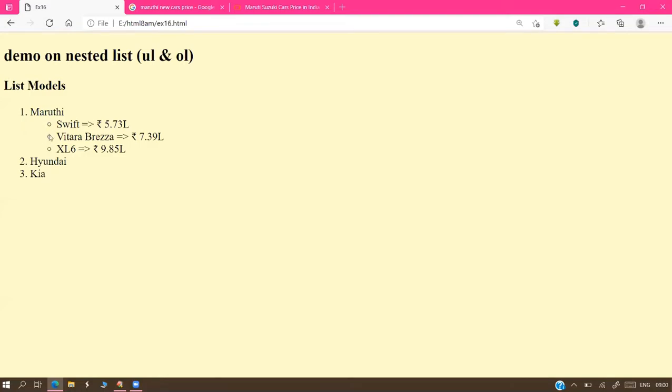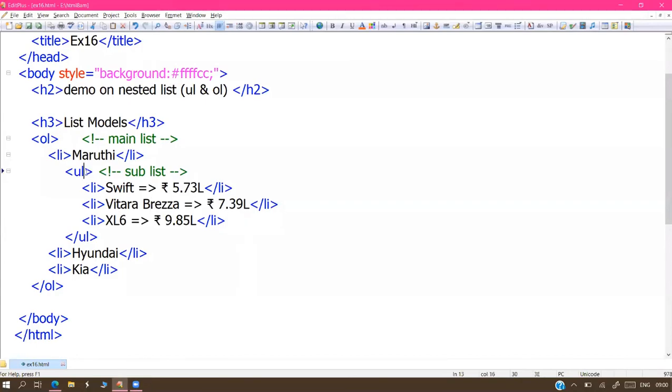Can you change the internal sublists to a circle? If you're not interested, you can do one thing: you can create an image and display it. No problem. Every company's logo is available, no? That company logo you can display. There is not a problem. Otherwise, we can go normally like this, displaying a square.